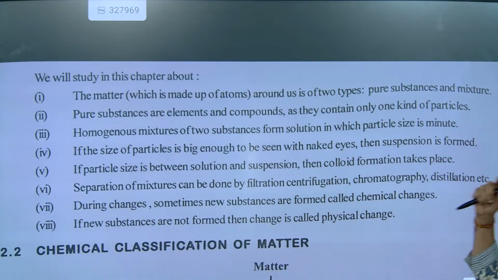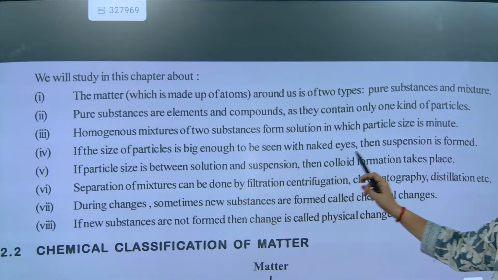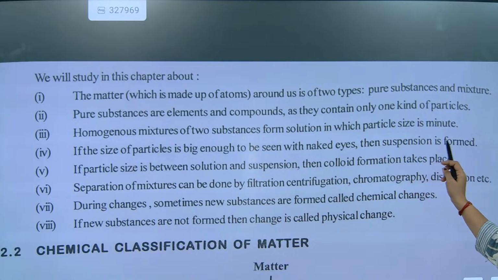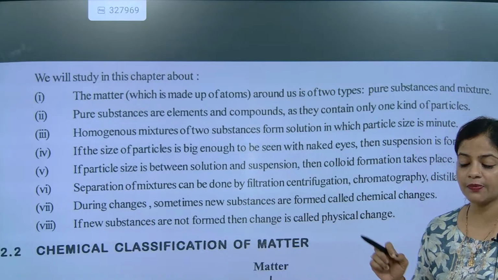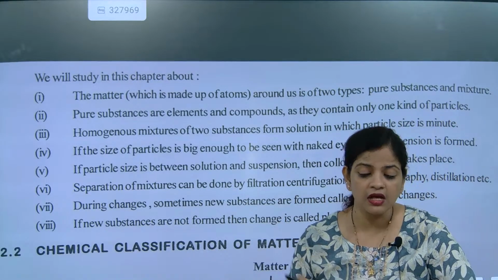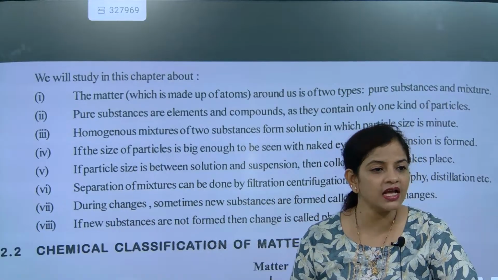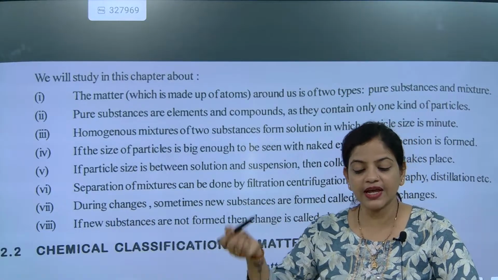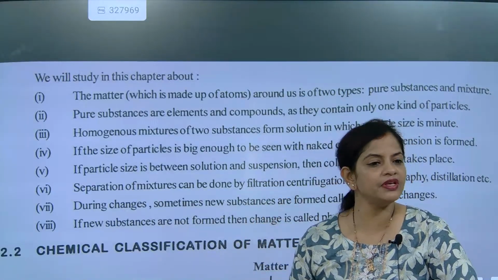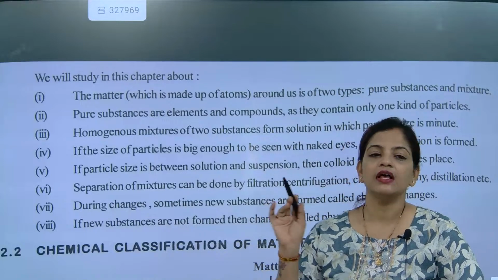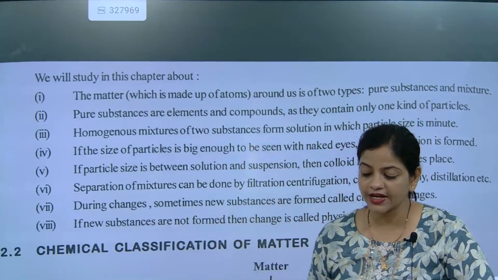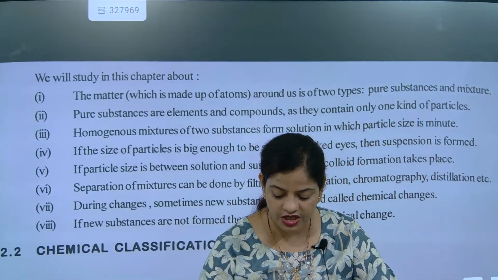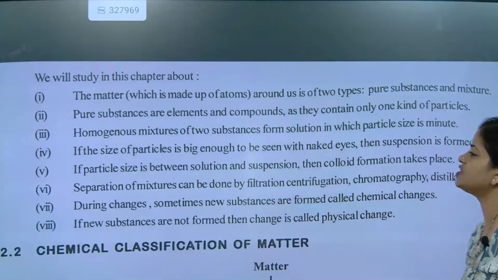Now, if the size of the particle is big enough to be seen with naked eyes, then suspension is formed. So if the particle can be seen with the naked eyes, it makes a suspension, which will get suspended. It will get settled down. That's why it is called suspension.